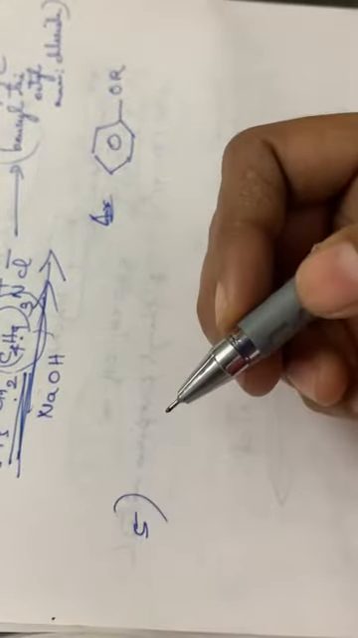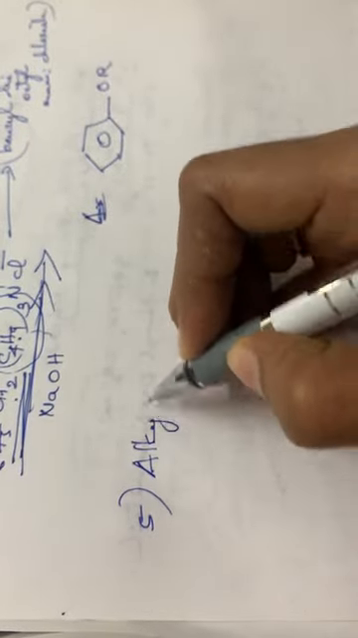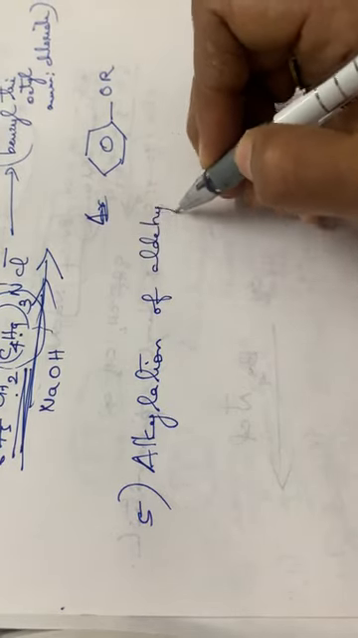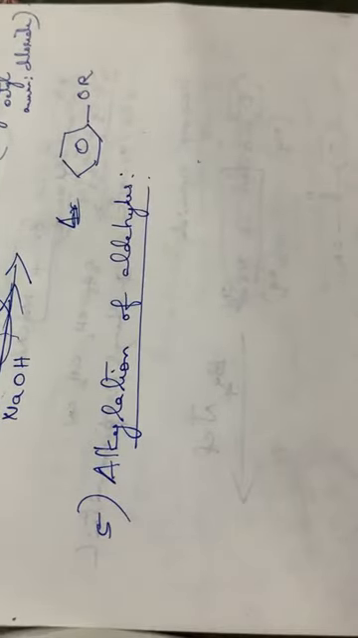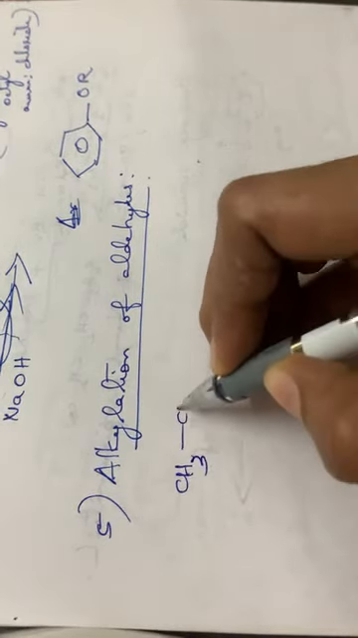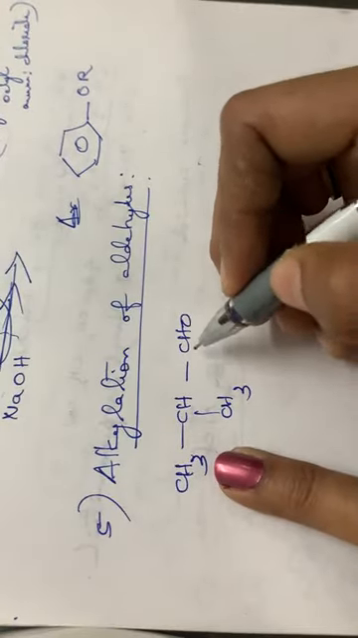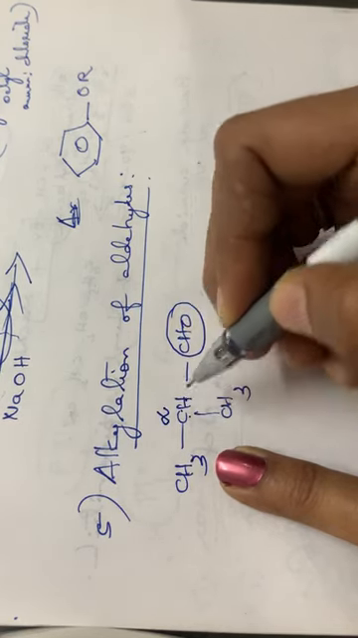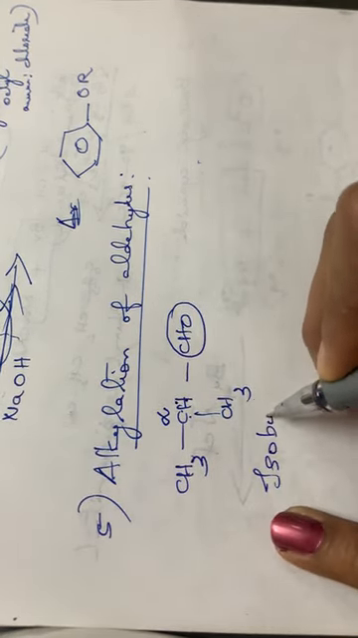Then the fifth reaction, the alkylation of aldehydes. See here, aldehydes having an alpha hydrogen atom are alkylated. For example, (CH3)2CHCHO. This compound has an alpha hydrogen atom. This is the functional group attached to carbon, this is the alpha carbon, so this is the alpha hydrogen. This compound is isobutyraldehyde.